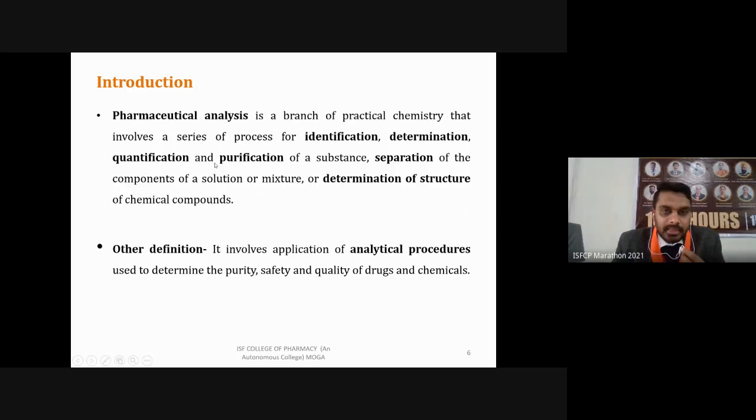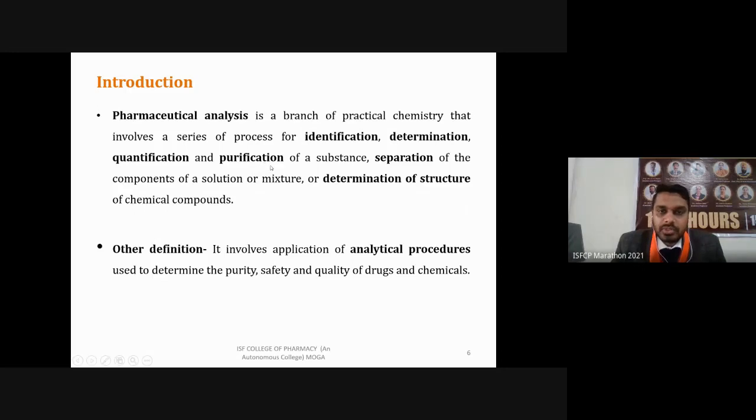Then purification. If there is a mixture, for example, we have been using natural products as medicine for a long time. We use them in herbal forms or as a crude product. But if you want to know the active constituent of this formulation and identify it, you have to take that particular constituent separately. It is a purification technique, and for purification we have to perform chromatography. So we are purifying the mixture to get a single active constituent.